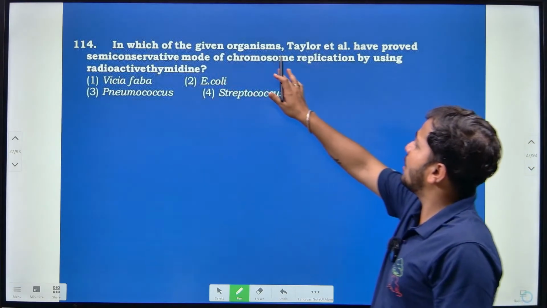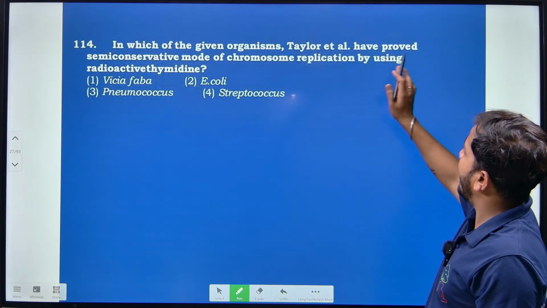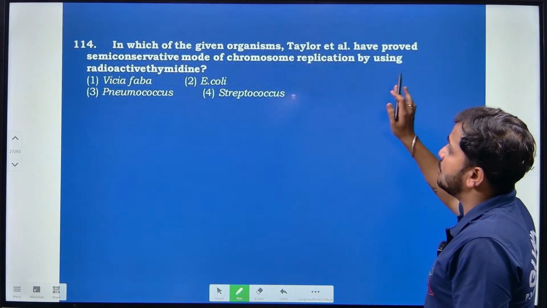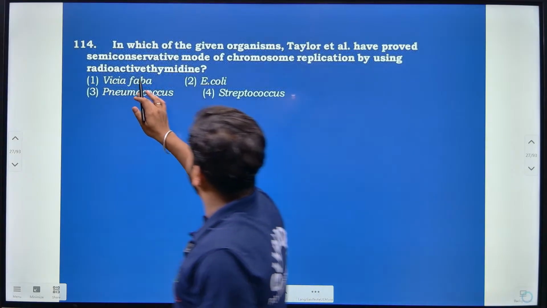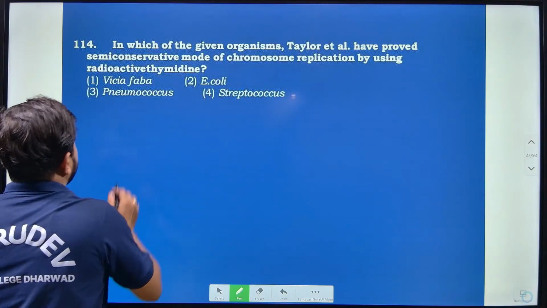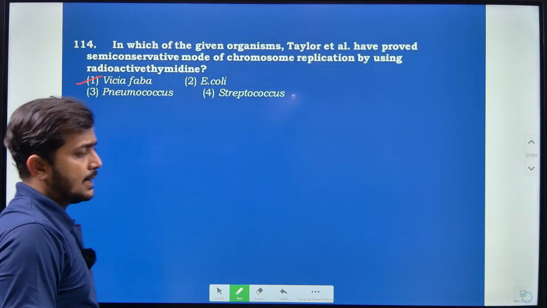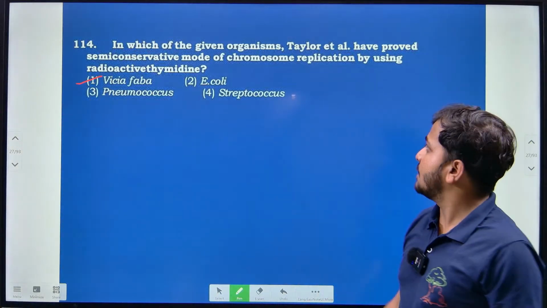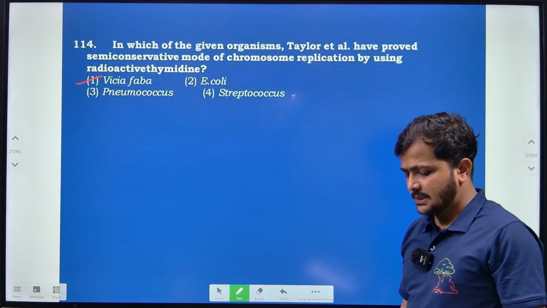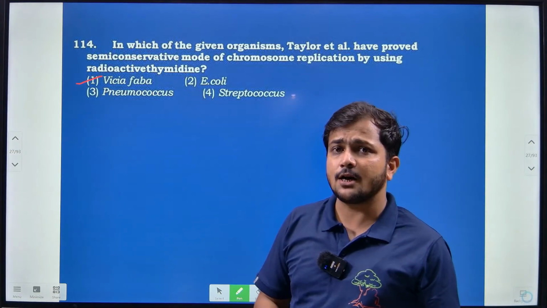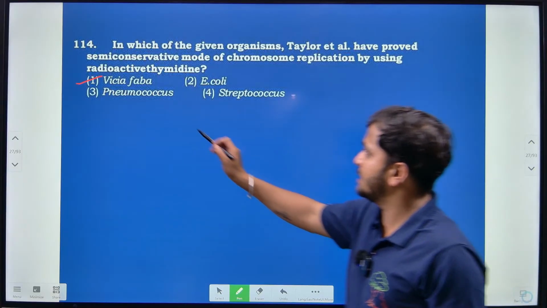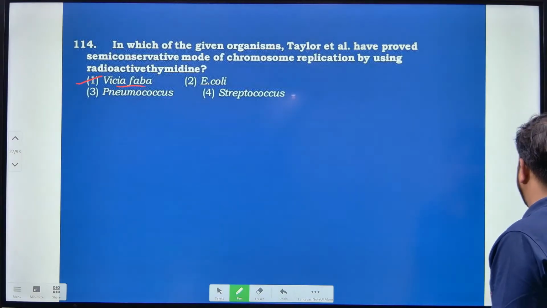Then in which of the given organisms did Taylor et al. prove the semi-conservative mode of chromosome replication by using radioactive thymidine, right? Taylor et al. used Vicia faba, that is the organism he used to prove the semi-conservative nature of DNA replication. Vicia faba is the plant, right?